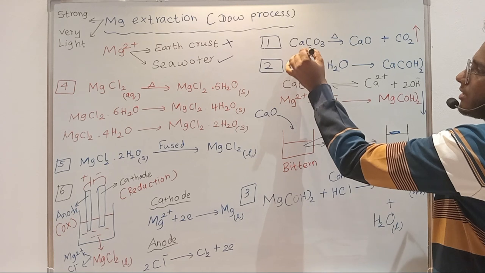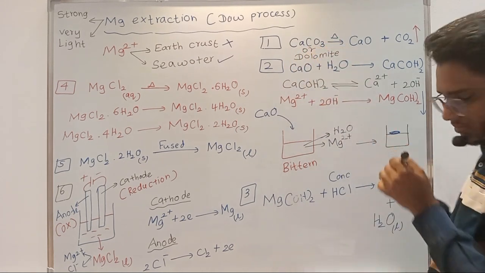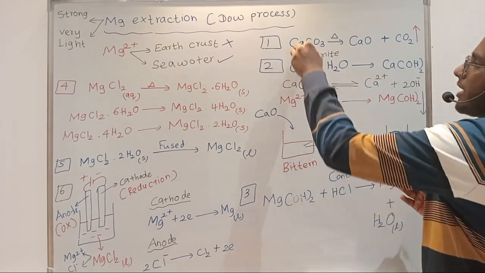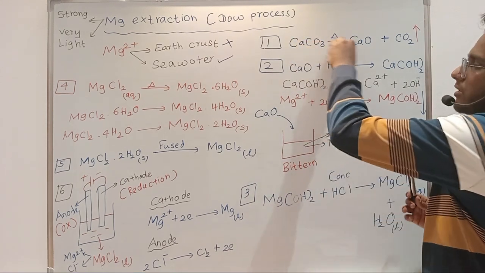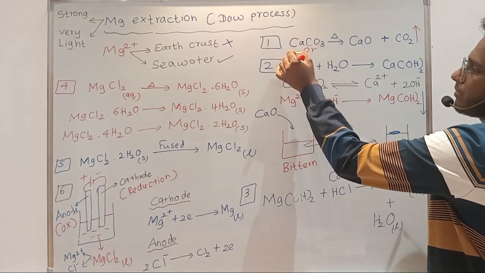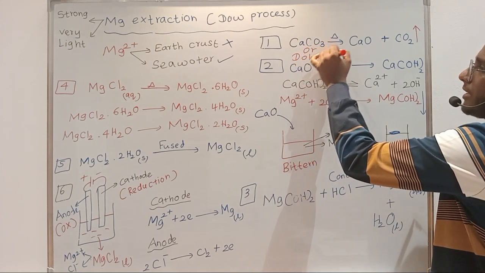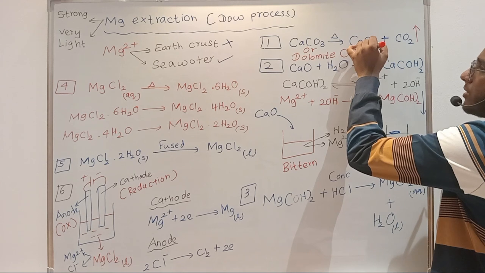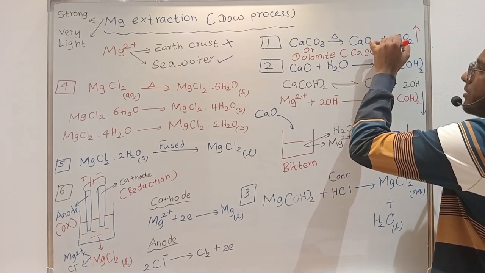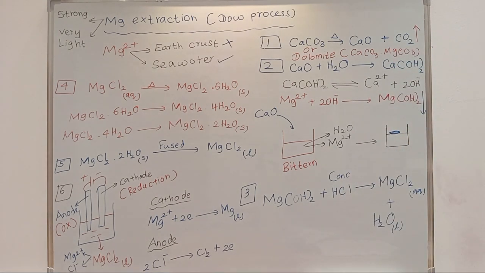There is a reaction for it, and I'll explain it separately. So in this step 1, you can use either calcium carbonate or dolomite. Dolomite is calcium carbonate dot magnesium carbonate, right? So instead of calcium carbonate, you can also use dolomite in step 1.